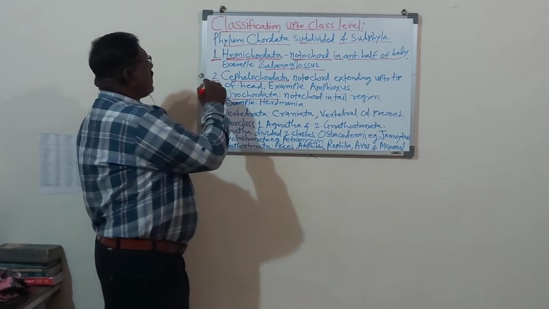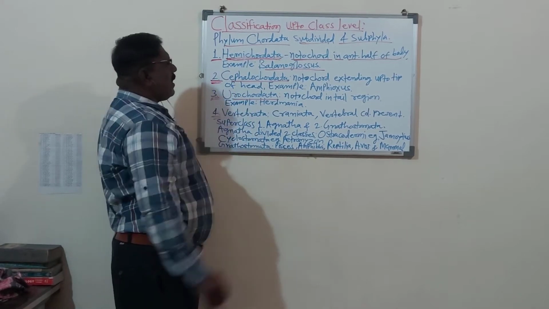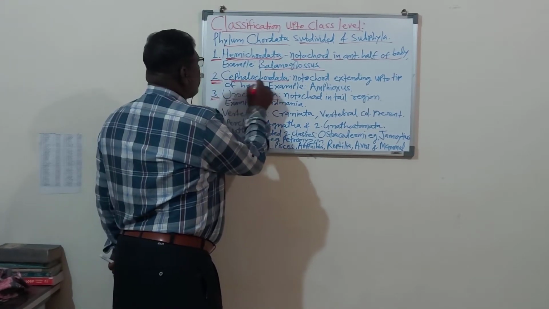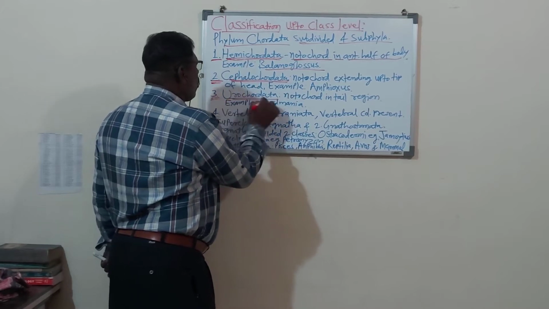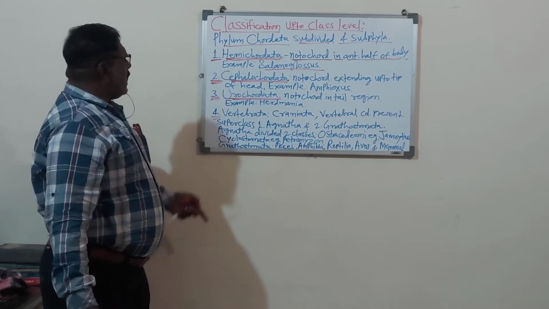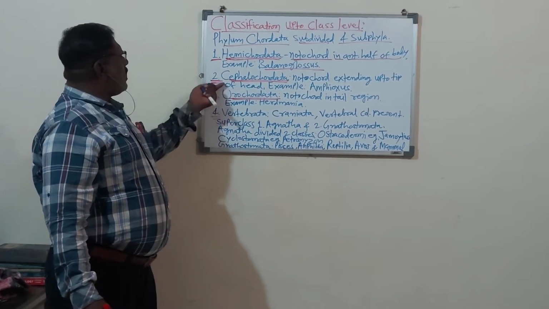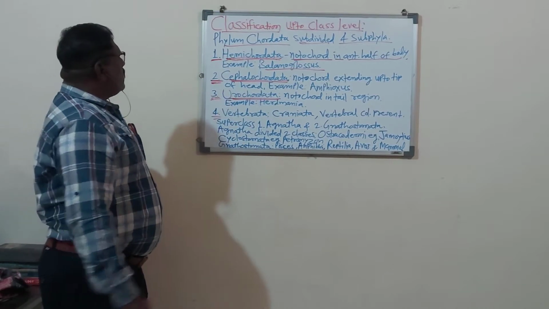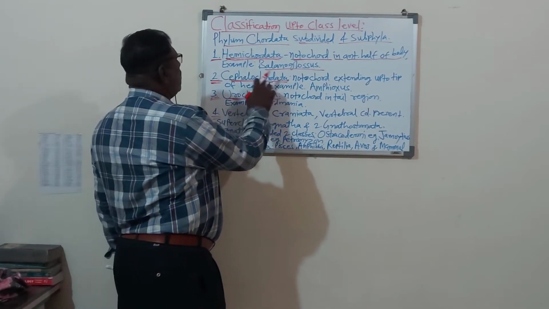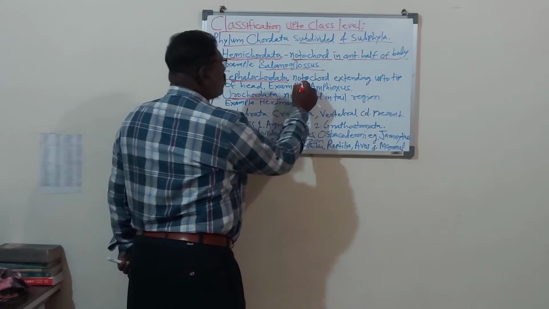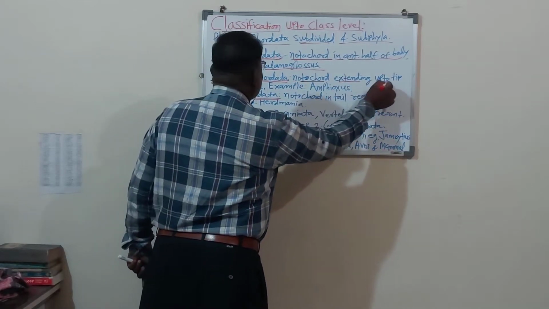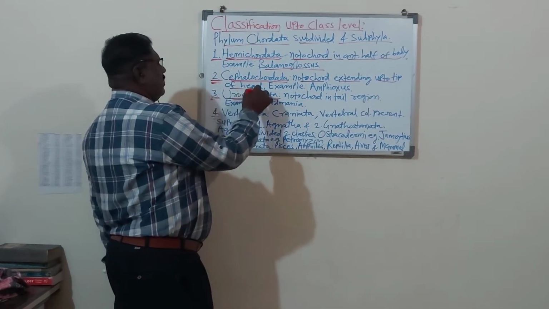The second subphylum is the Cephalochordata, or it may be the Urochordata. Second number may be Cephalochordata or Urochordata. Here we will study the Cephalochordata. In Cephalochordata, the notochord extends up to the tip of the head.